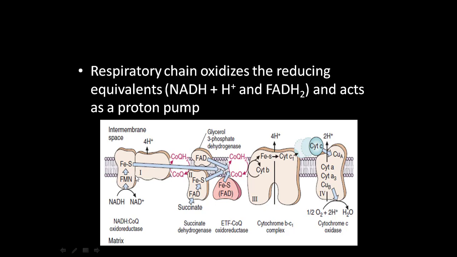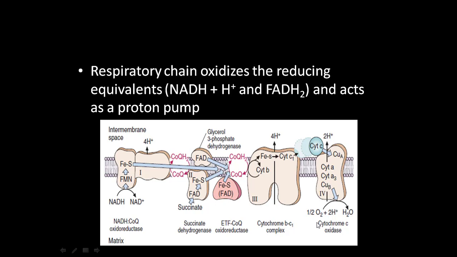So in the sequence, electrons get transferred from complex 1 to CoQ, coenzyme Q. Okay, and from coenzyme Q the electrons get transferred to complex 3, and from complex 3 to complex 4 and ultimately to oxygen.